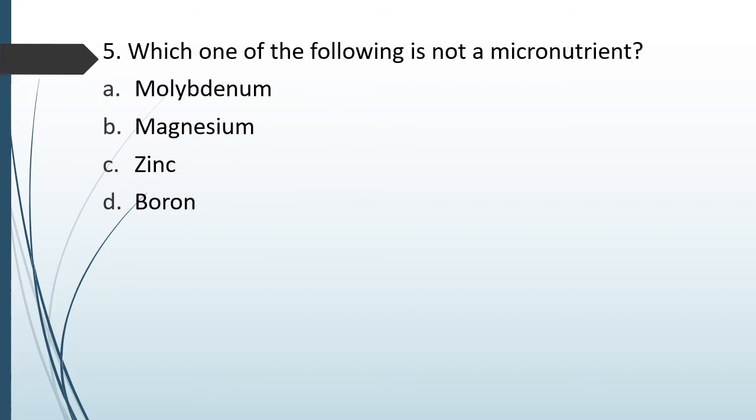Question number 98. Which one of the following is not a micronutrient? Molybdenum, magnesium, zinc, boron. Which one of the following is not a micronutrient? The correct answer is option B. Magnesium is not a micronutrient.